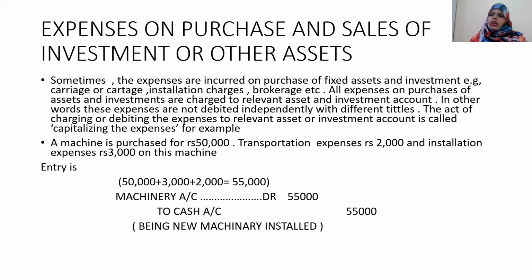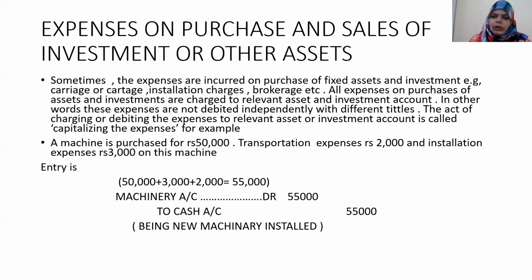You don't debit that given to installation, given to salesman, given to this, given to that. You don't create different subheadings, but you put everything in one category, to that particular asset or to that particular investment account. Example, a machinery is purchased for rupees 50,000, transport expenses rupees 2,000 and installation rupees 3,000 on the machinery. So we add up all the expenses, that is 50,000 plus 3,000 plus 2,000, which comes to an amount of rupees 55,000.